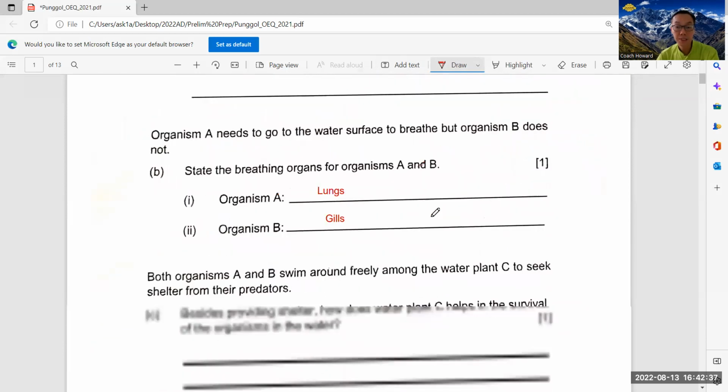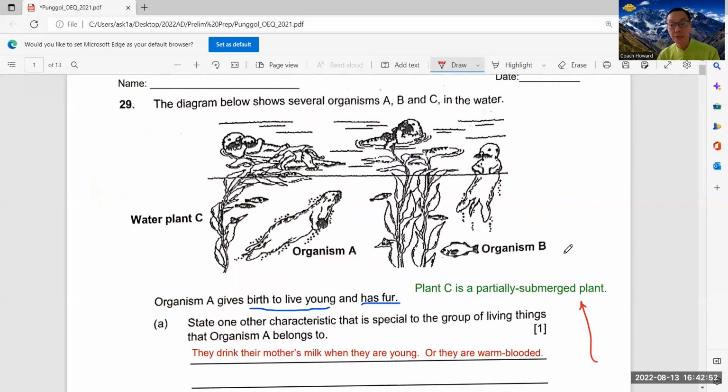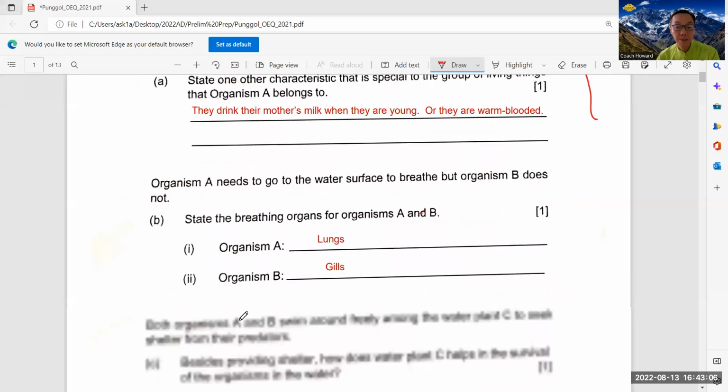So they say, besides providing shelter, how does plant C help the survival of the organisms in the water? Actually, you can refer to organism B, right? When it's submerged, so it mainly refers to organism B, because otters actually cannot take in dissolved oxygen. So you must mention this part.